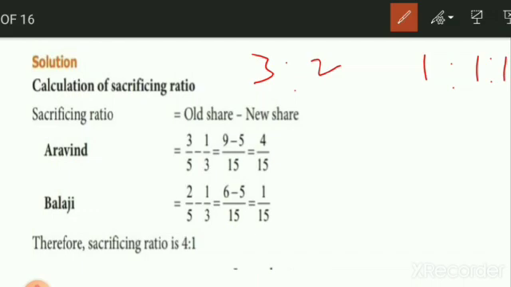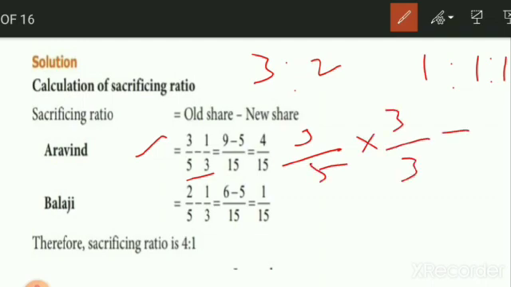Now we see here, 3 by 5 minus 1 by 3 is given for Aravind. First, the denominators should be equal. For that we do cross multiplication. 3 by 5 into 3 by 3, so 3 into 3 is 9, and 5 into 3 is 15. In the same way, with the minus symbol, 1 by 3 into 5 by 5, so 1 into 5 is 5 divided by 15.